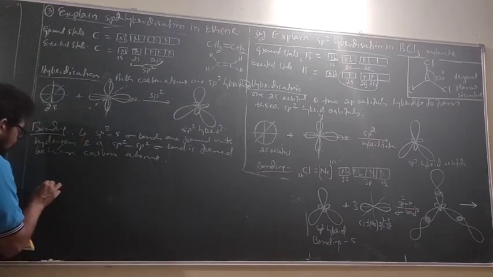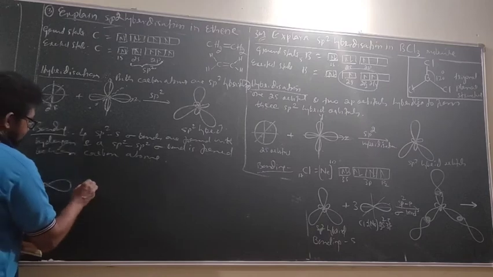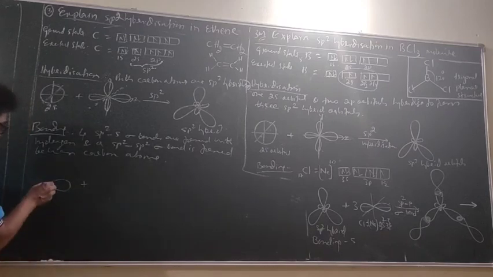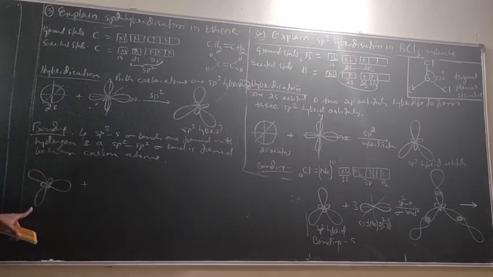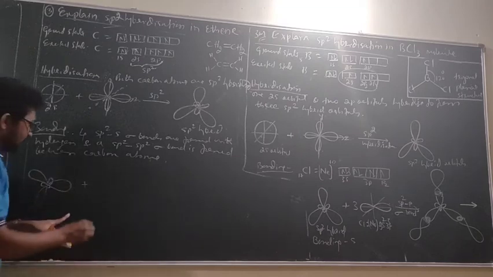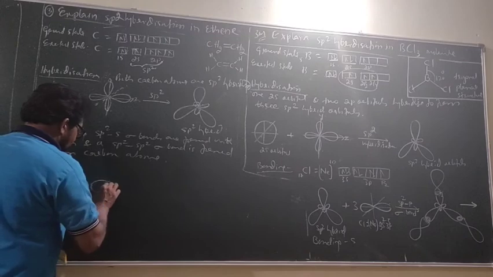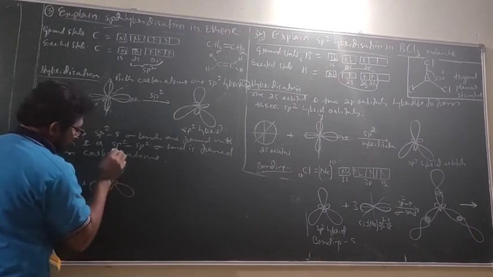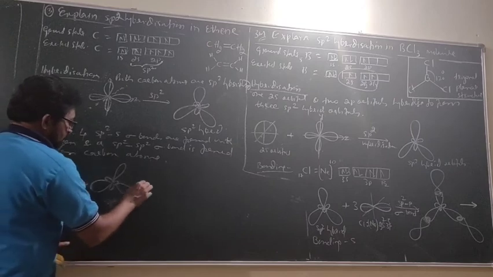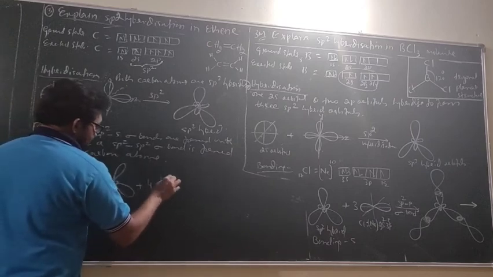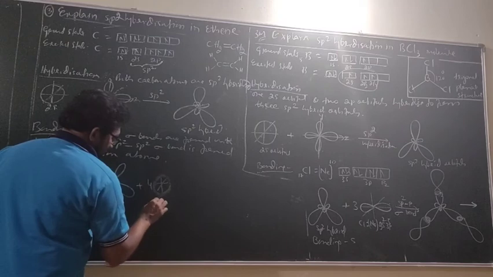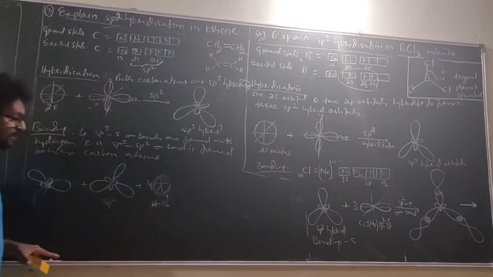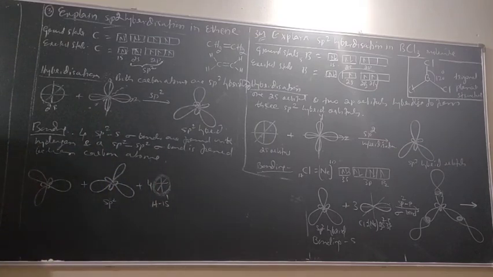Yes. Now I will show the orbitals in the proper direction. Look at this. 120 degrees I maintain. This is 1. Plus, see the proper direction. 120 angle I will definitely maintain. This is another sp2, plus 4. What is this? Correct? Hydrogen 1s1.